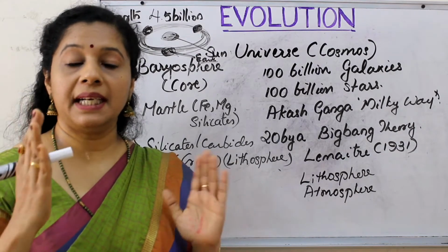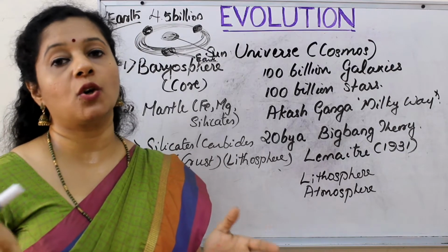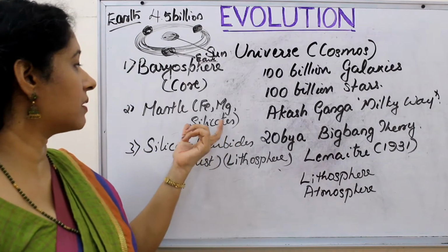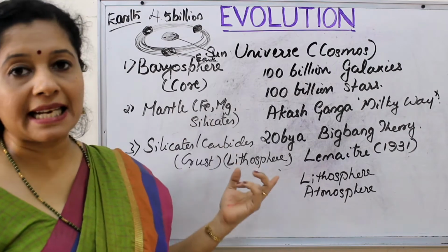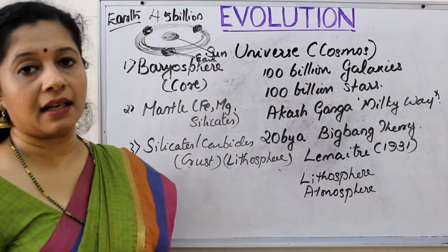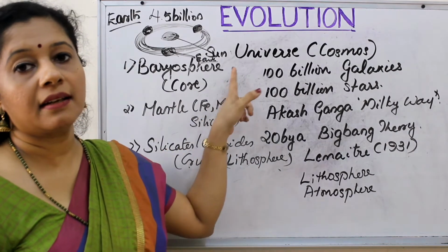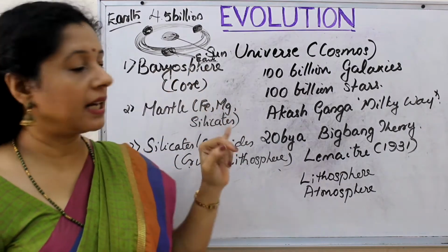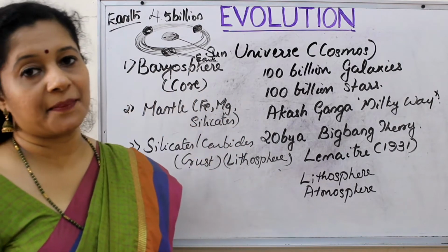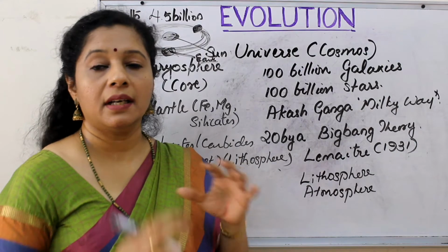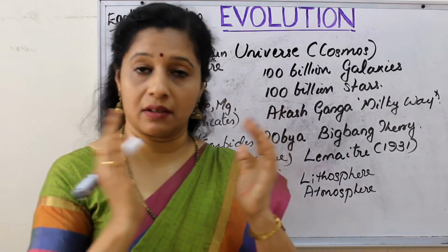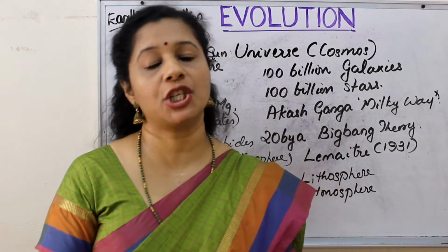Whereas the medium level, that is in between the crust and core, there is a layer that formed because of iron, magnesium, silicates, etc., and that is the mantle. So here also we are seeing iron; inside it is in a molten stage, and this is the solid state. So this is how slowly the earth formed, or gained its spherical shape.